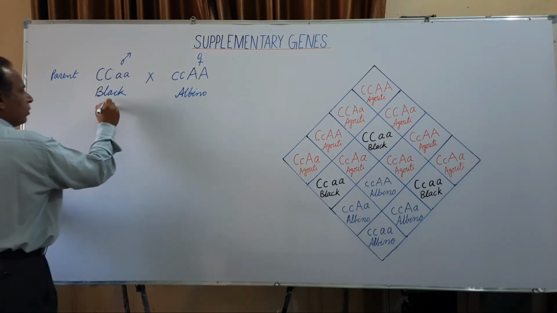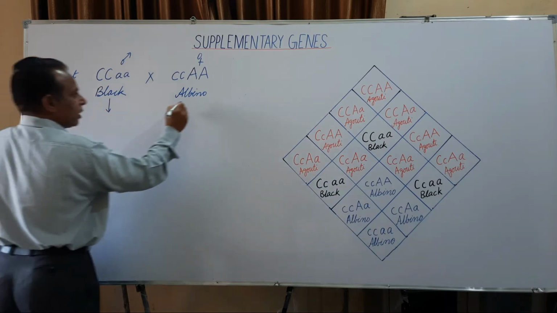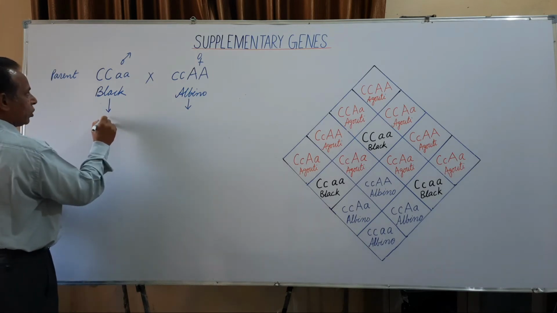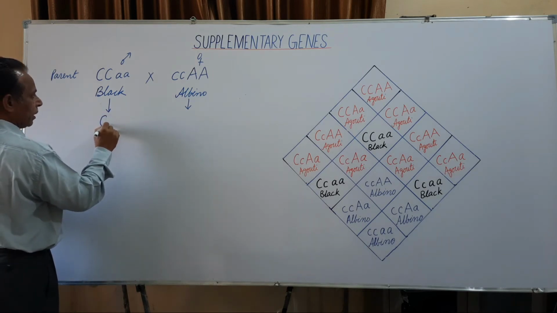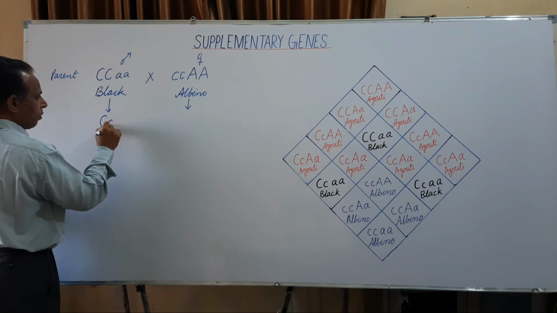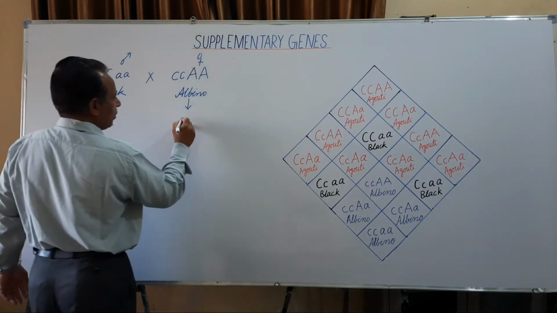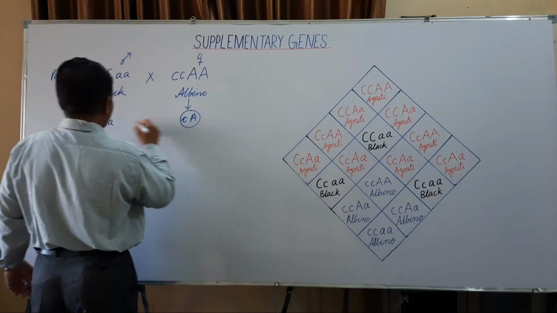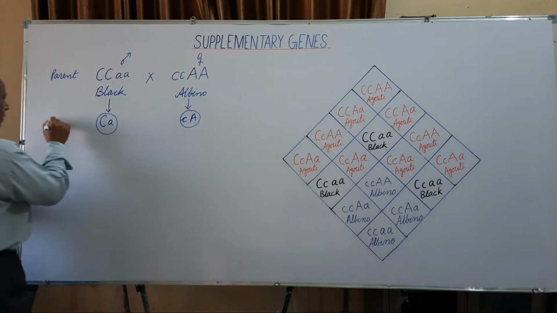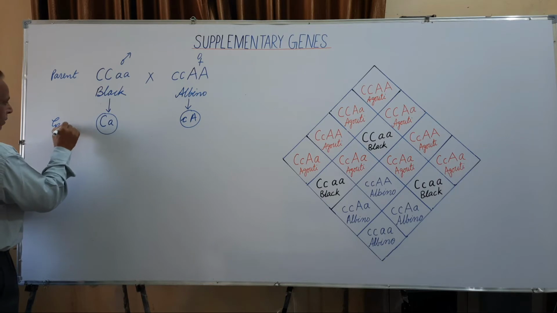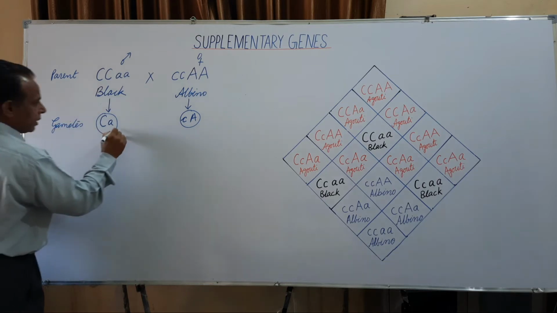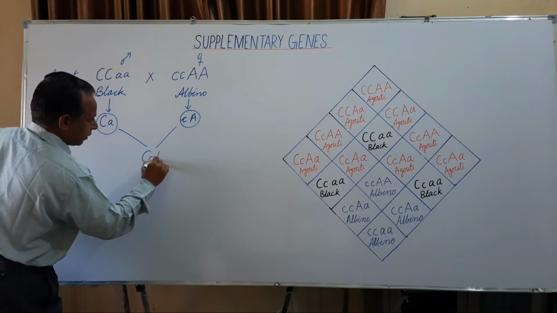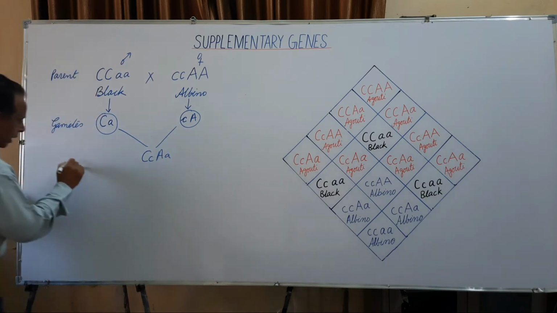We know the homozygous individual always produces one type of the gamete. The gamete produced from the black are capital C, small a, and from the albino, small c, capital A. These gametes are fused together to form the F1 generation.